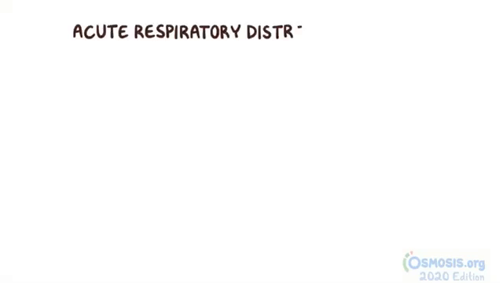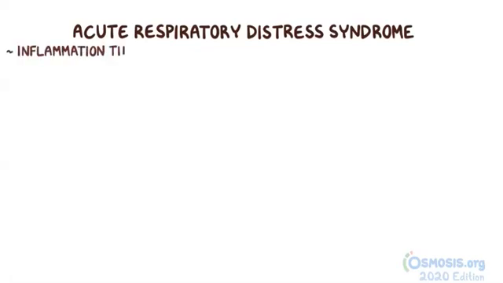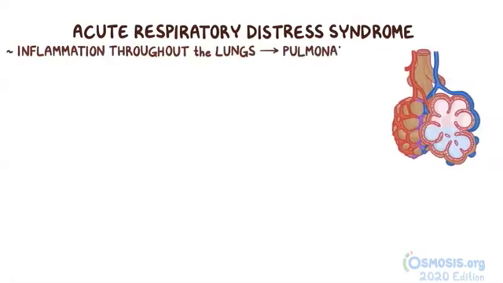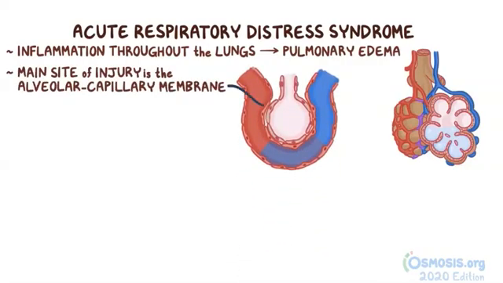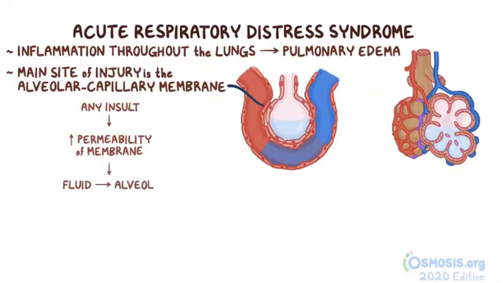Acute Respiratory Distress Syndrome, or ARDS, is a condition where there's inflammation throughout the lungs, leading to pulmonary edema. The main site of injury in ARDS is the alveolar capillary membrane. Now, any damage to the alveolar epithelium or the capillary endothelium increases the permeability of the alveolar capillary membrane, causing fluid to move into the alveoli.